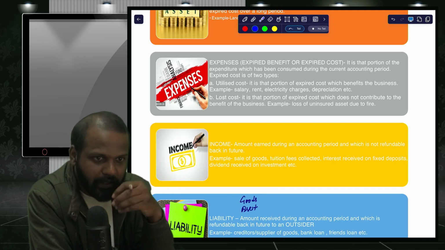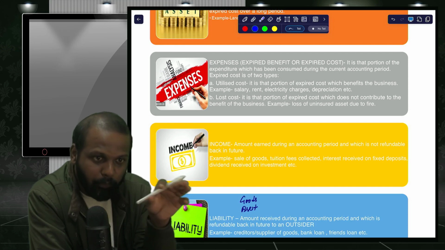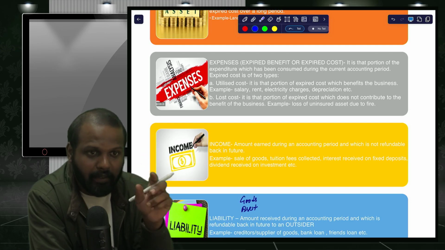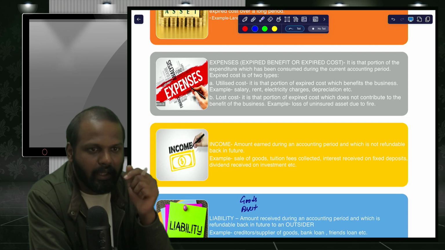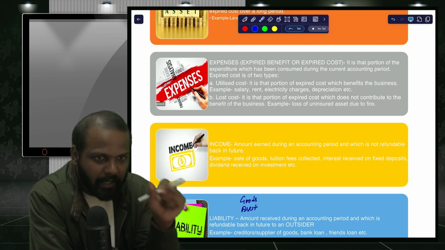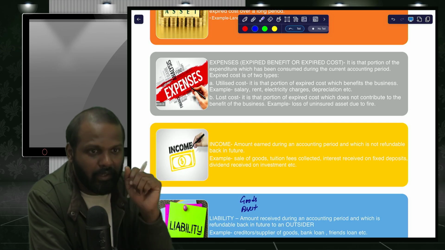So whether you eat the cake or the cake is spoiled, in both cases the benefit is expired. But in the first case, when you eat the cake, you have received the benefit of that. In the second case, you have not received the benefit.